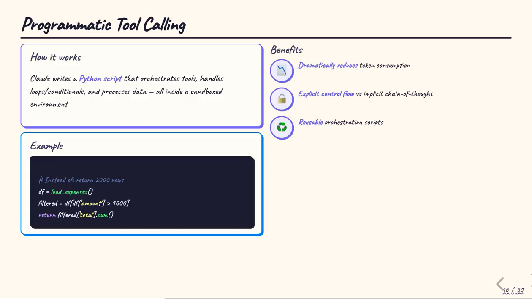Here's the key insight of programmatic tool calling. Control flow is explicit in code, not implicit in the chain of thought. Instead of the model having to reason through 2,000 rows of data in its context window, it writes a script that does the processing in a sandboxed environment. The script loads the data, filters it, aggregates it, and returns one number, the total. This dramatically reduces token consumption, makes the logic explicit and reusable, and improves reliability. The model isn't reasoning about the data. It's orchestrating code that processes the data.